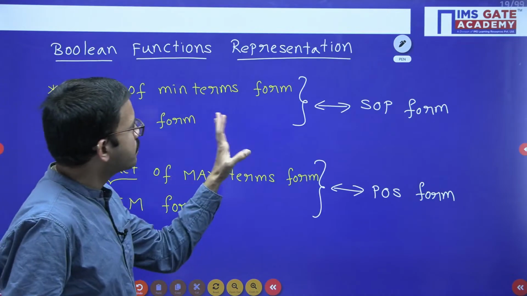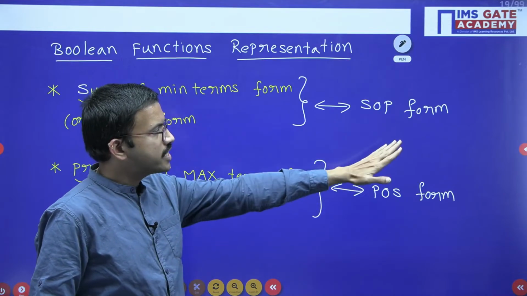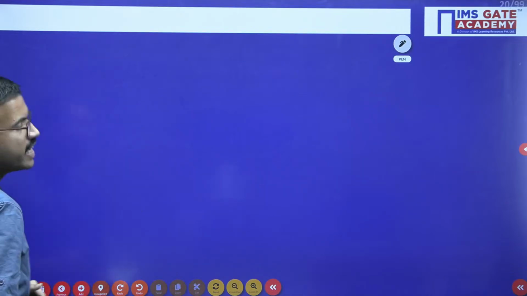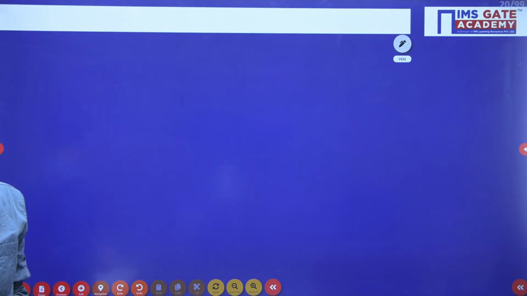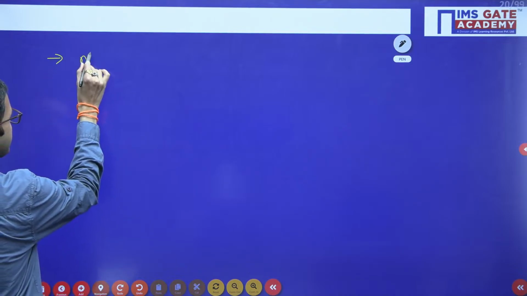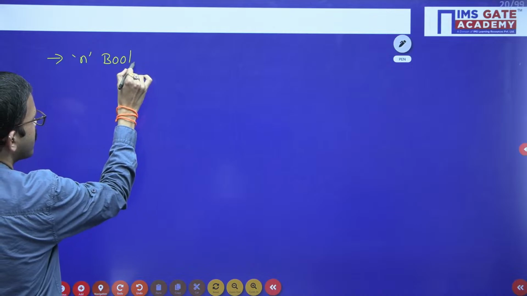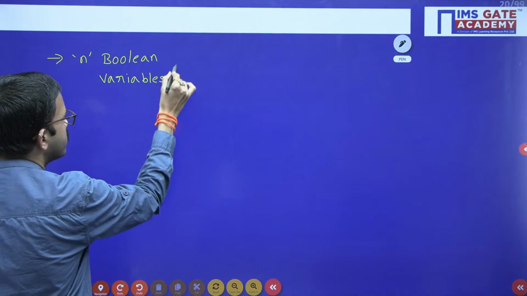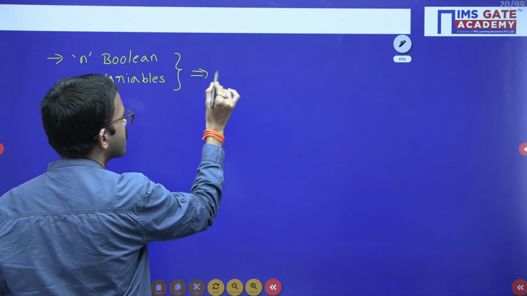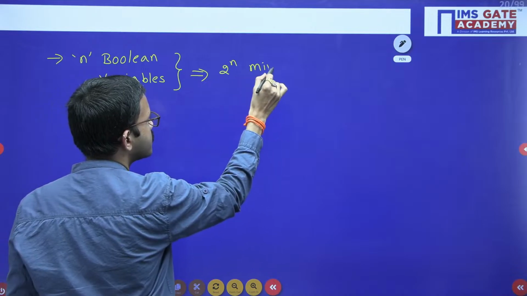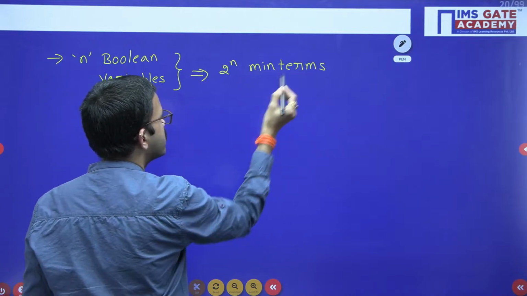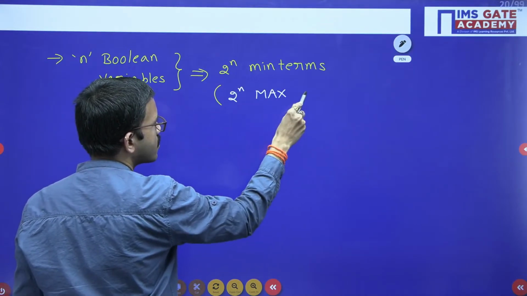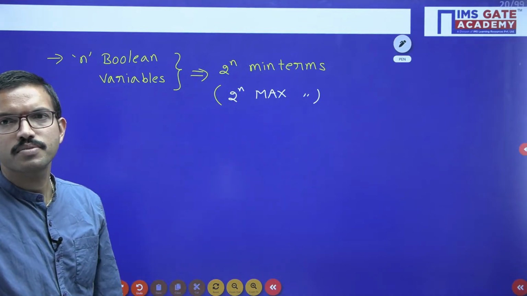So in general, you can represent sigma m or pi capital M, after doing simplification SOP, POS, and similarly vice versa. Next one. Suppose if you are having n Boolean variables, then with the help of n Boolean variables, you will get 2 power n min terms. Similarly, you will be having 2 power n max terms.